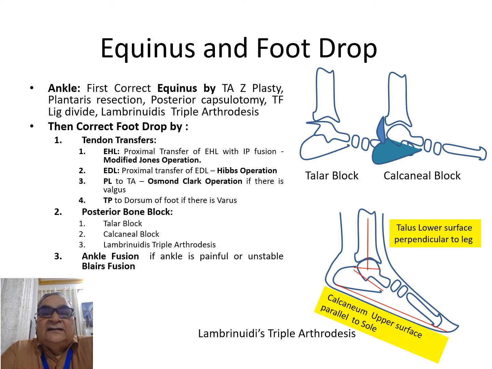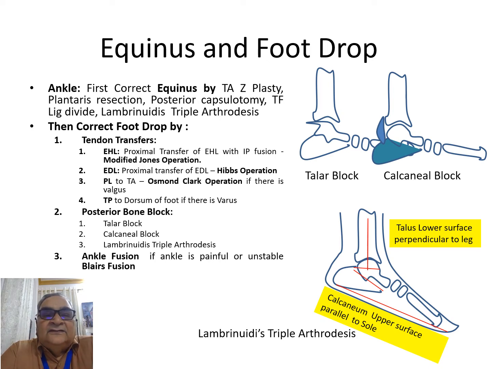So after you have corrected the contracture, or if there is no contracture around the ankle and the subtalar joint, then you will correct the foot drop, which is presenting as a high steppage gait or toe to toe gait, by tendon transfer, bone block, or fusion.